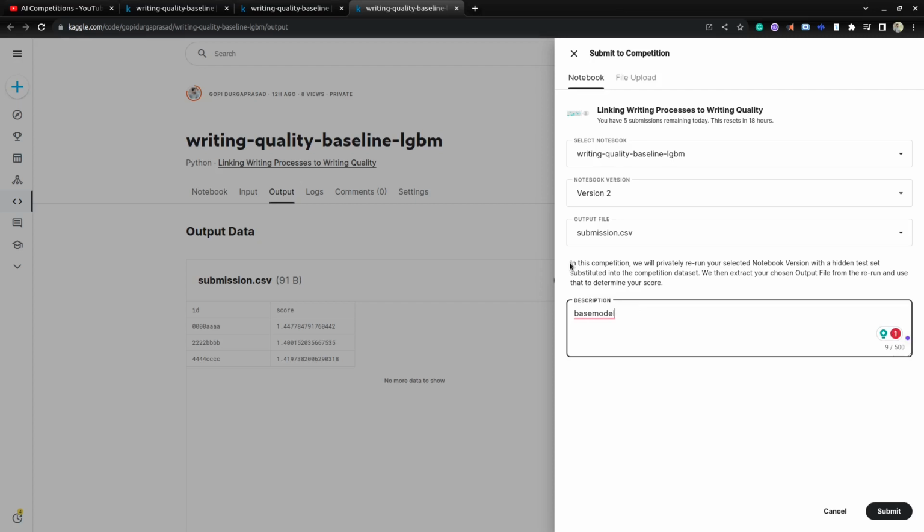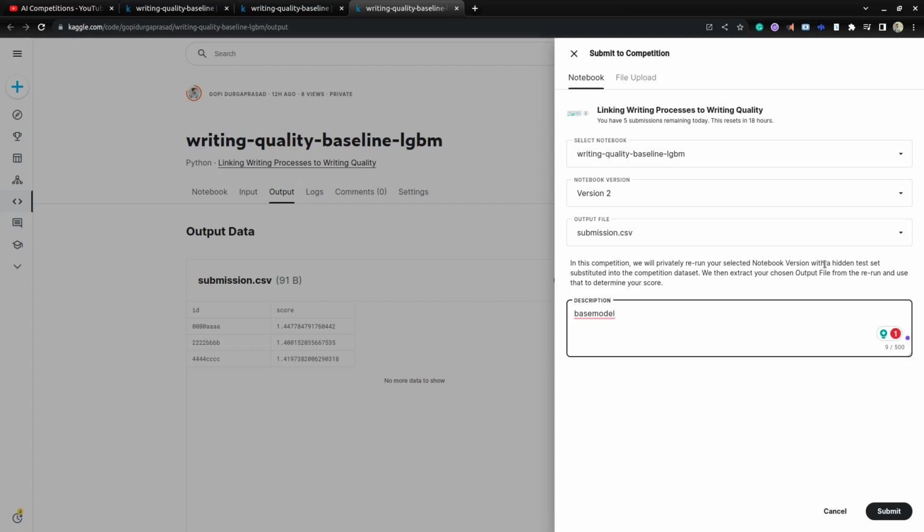Here you can see that in this competition, we will privately rerun your selected notebook version with a hidden test set. So they rerun this notebook version on the hidden test set, and this notebook will rerun based on that. They have a hidden test set to prevent overfitting on the test set. They have not disclosed the test set yet.